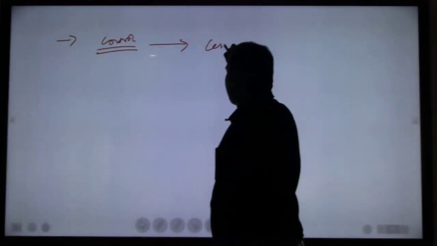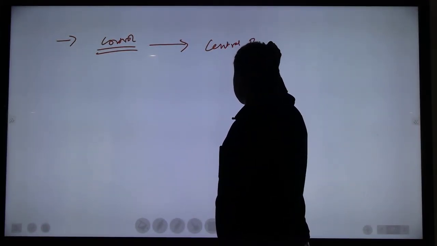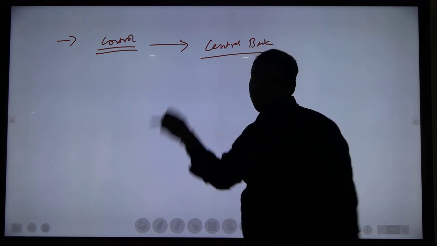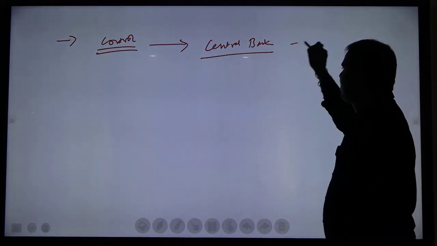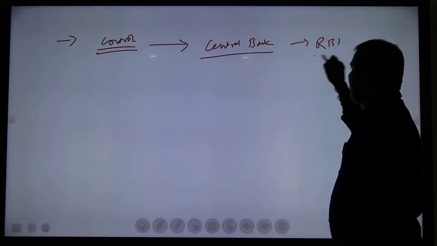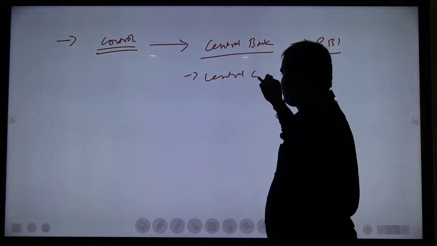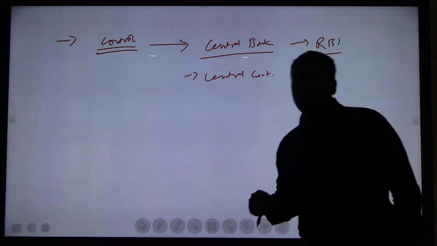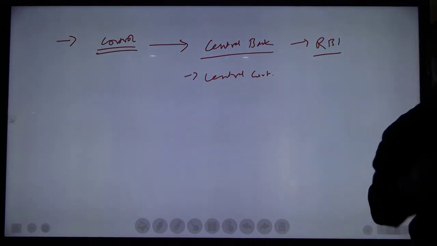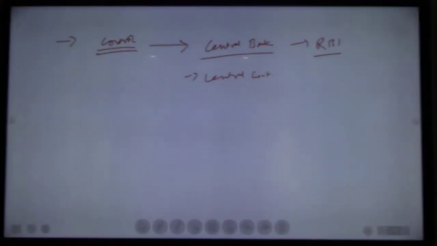One is the central bank of every country. In case of India, it is RBI. Next, the central government of any country. In case of India, it is the Indian government, union government, or central government.